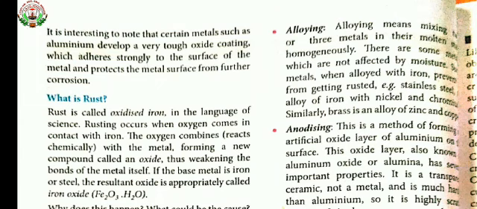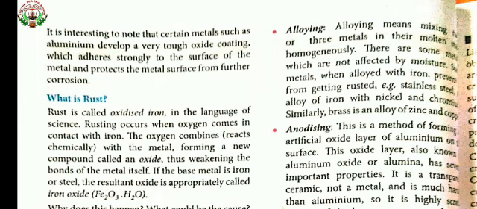Now the third method is alloying. What is alloying? Alloying means mixing two or three metals in their molten state homogeneously. By this method, metals are prevented from rusting. Yes, it can prevent corrosion. An example of alloying is stainless steel. Stainless steel is obtained by mixing iron, nickel and chromium. Stainless steel is free from corrosion.